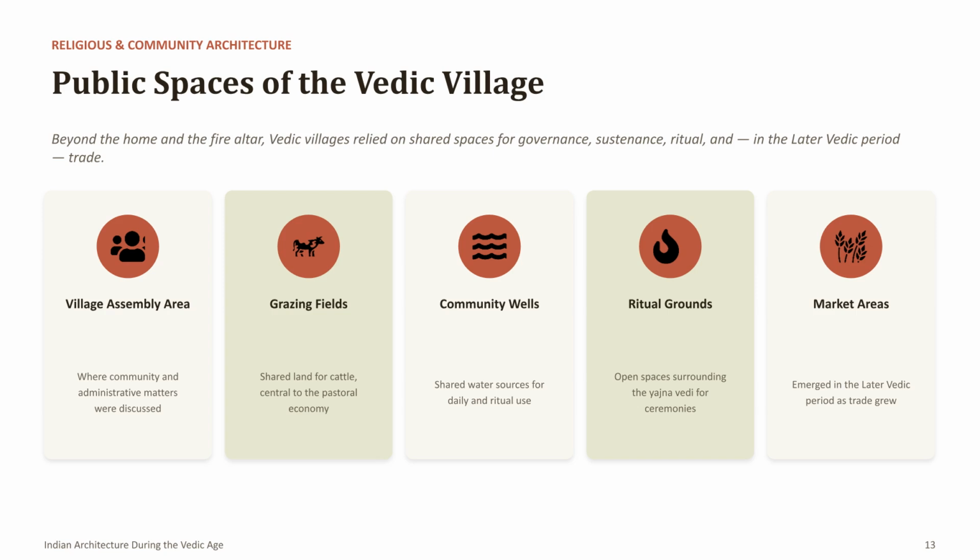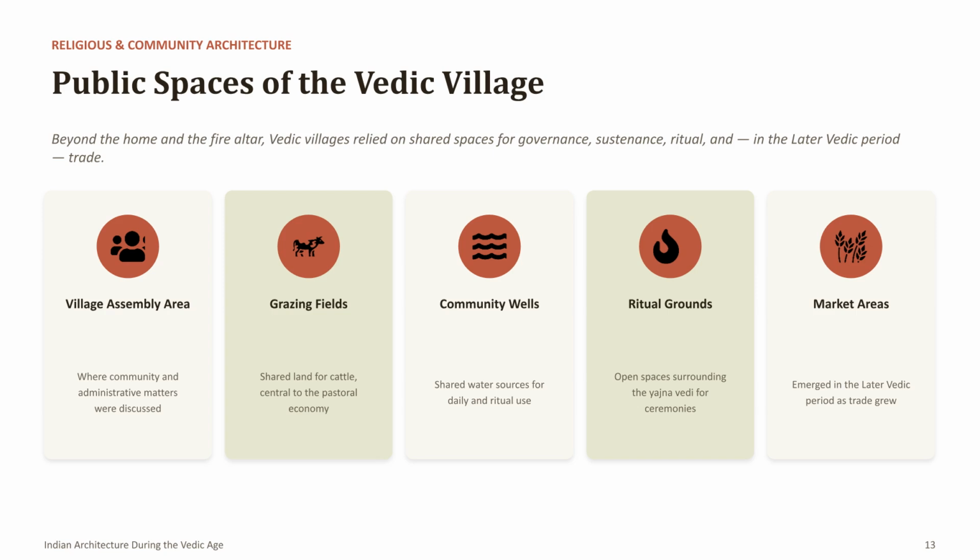Besides homes and fire altars, Vedic villages included several community spaces. Village assembly areas were used for discussions and administration. Grazing lands supported livestock, which formed an important part of the economy. Community wells supplied water for domestic and religious purposes. Ritual grounds accommodated ceremonies, while market areas gradually appeared during the later Vedic period as trade expanded. These shared spaces encouraged cooperation and social interaction.